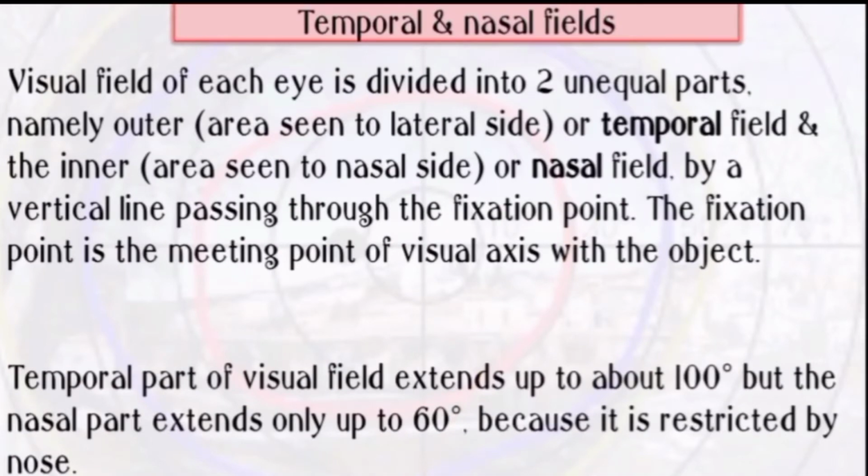Visual field of each eye is divided into two unequal parts, the outer or temporal field and the inner or nasal field, by a vertical line which is passing through the fixation point. What is the fixation point? Fixation point is the meeting point of visual axis with the object. Temporal part of visual field extends up to about 100 degrees, but the nasal part extends only up to 60 degrees because it is restricted by the nose.